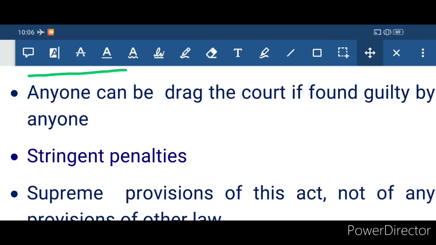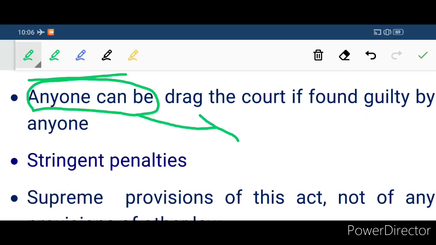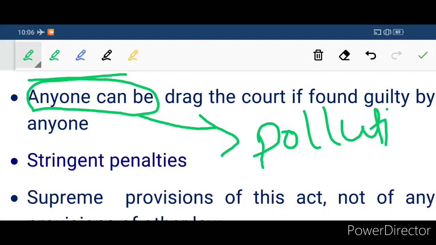After that, it has one more point. Anyone can file a case if found violating the Environmental Protection Act, or if found polluting the environment. Any person can file a case against the violation of these pollution rules.